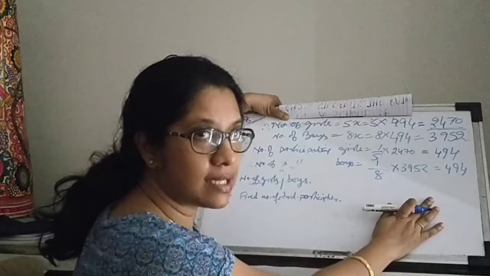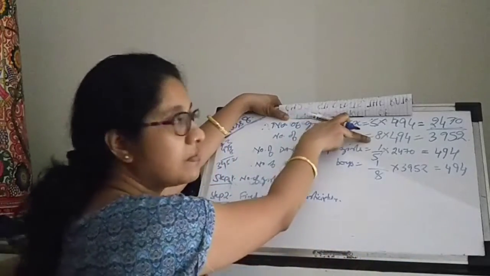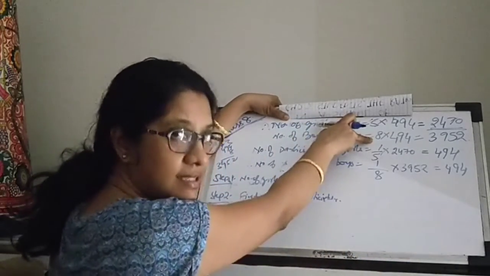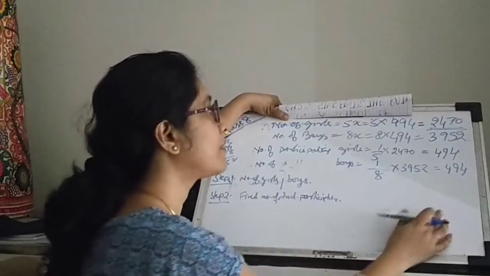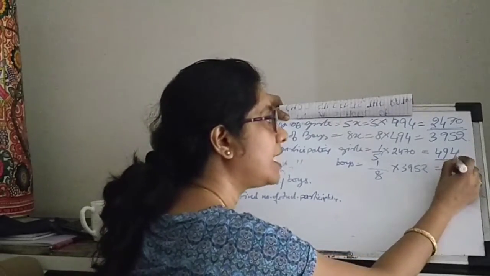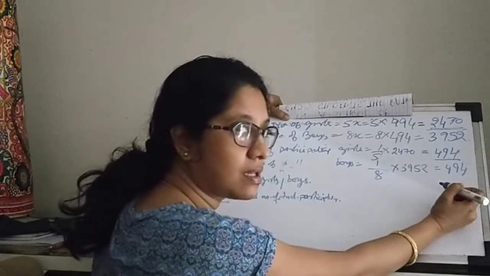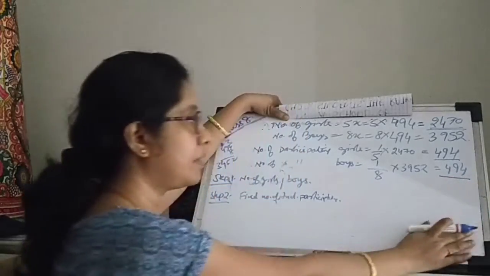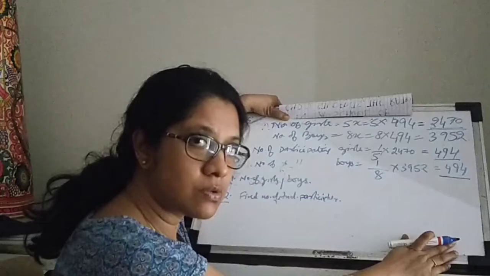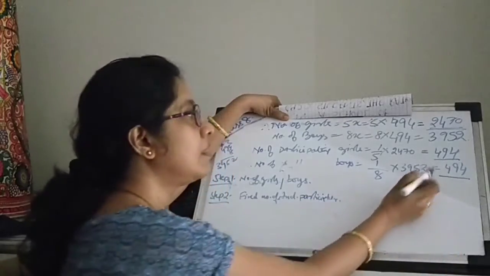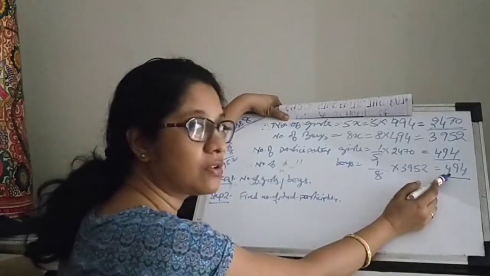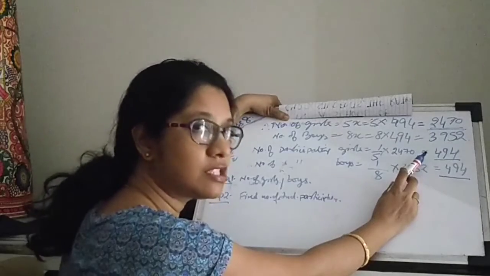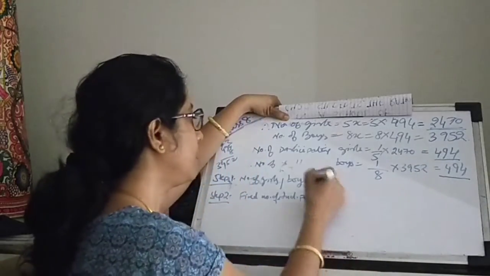You don't need to calculate it here because you just did the reverse calculation for getting the number of boys. So 494 girls participated in the camp, 494 boys participated in the camp. So how many total students participated in the camp? 494 girls plus 494 boys.